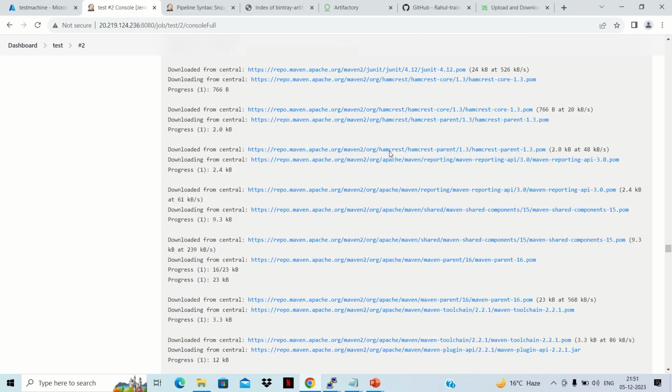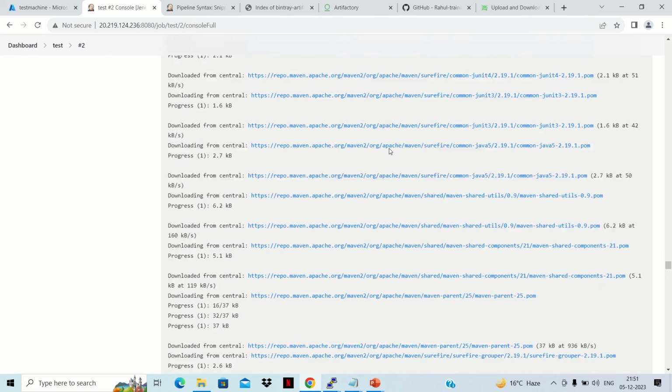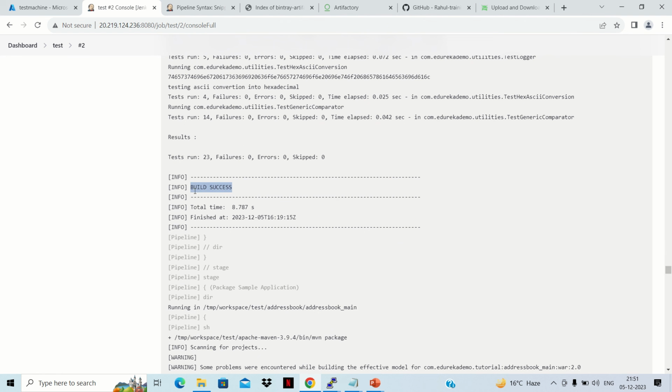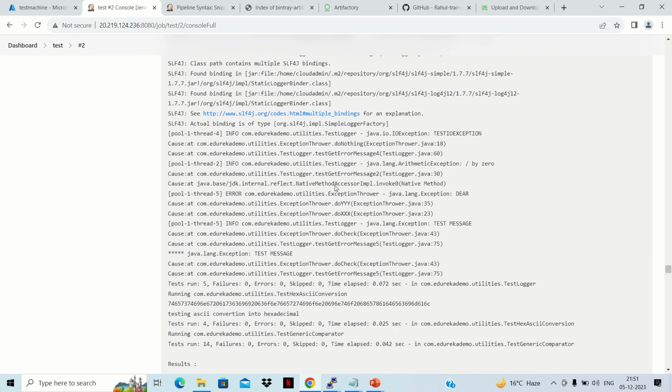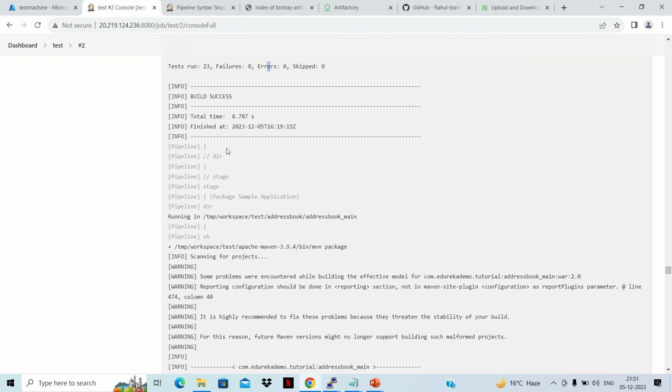So now testing related dependencies are getting downloaded, and once those dependencies are downloaded, it will give us the build success message for testing. The total tests run is 23, with 0 failures, 0 errors, 0 skipped, and it has created testing related results. It will create them in the Surefire reports folder, which I'll show you on this machine.